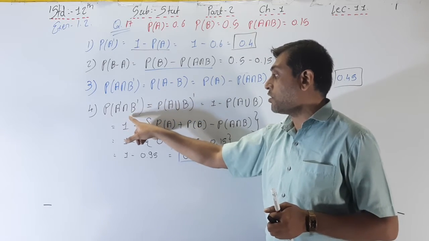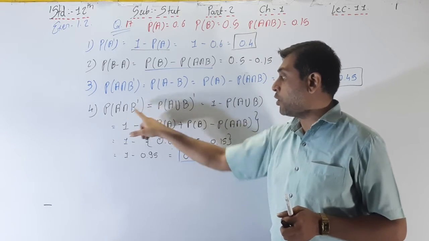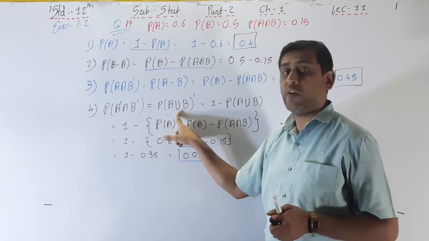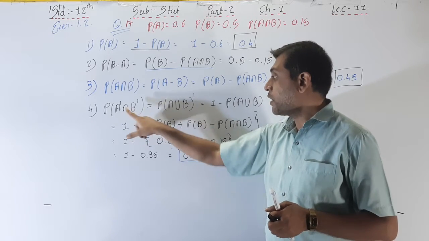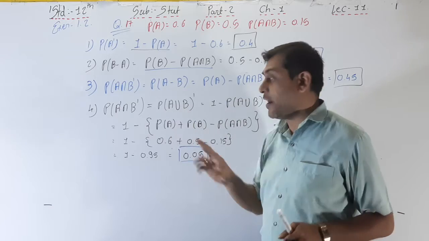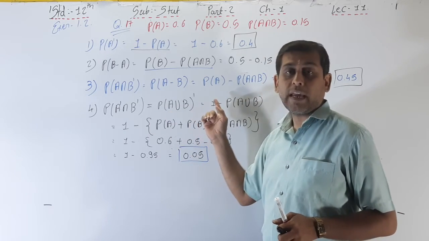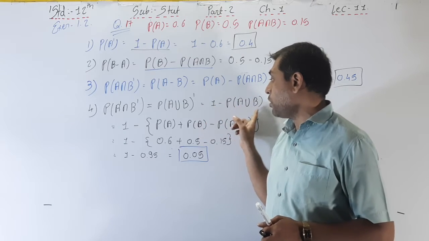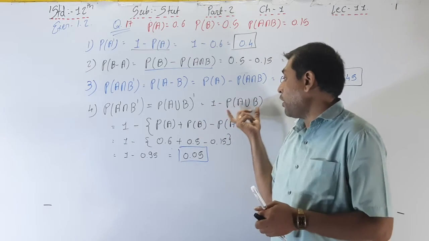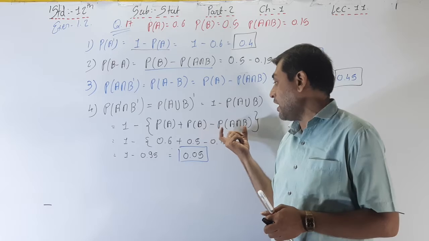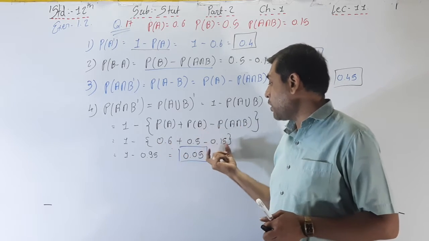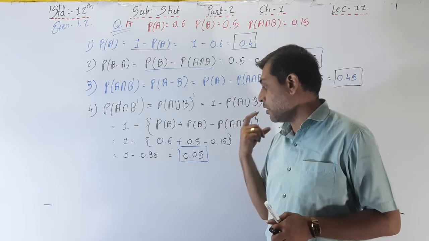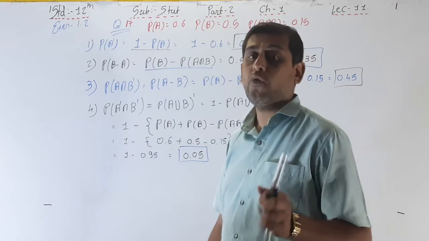P of A dash intersection B dash is equal to, here intersection is given, that's why we have to convert it into union, dash on both the events. So we are taking that in the bracket, that is whole dash. That means 1 minus P of A union B. And what is the formula for A union B? A plus B minus A intersection B. Put the value now and get the answer, that is 0.05.